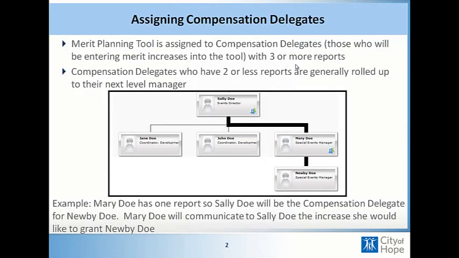So for those of you who have been assigned compensation delegate, the merit planning tool is assigned to those who will be entering merit into the tool. And typically it's managers who have 3 or more direct reports. This is to ensure that the merit budget pool is broad enough to pay for performance to acknowledge those performers. Any compensation delegates who have 2 or less reports are generally rolled up to their next level manager, and you can see that in this example.